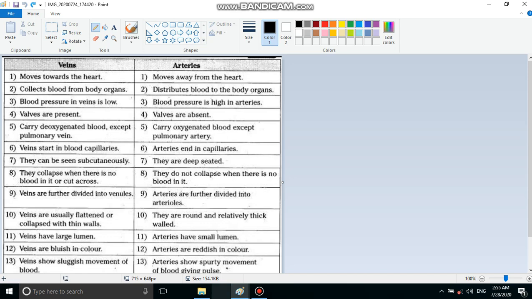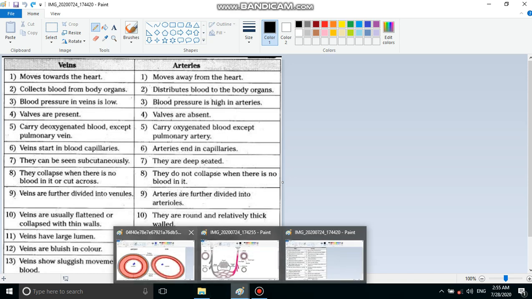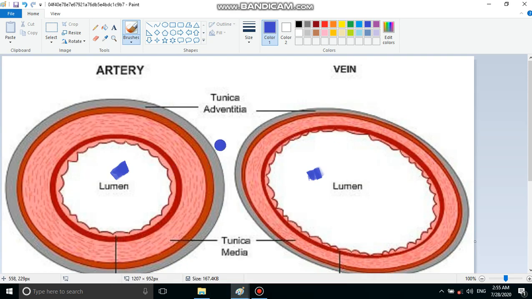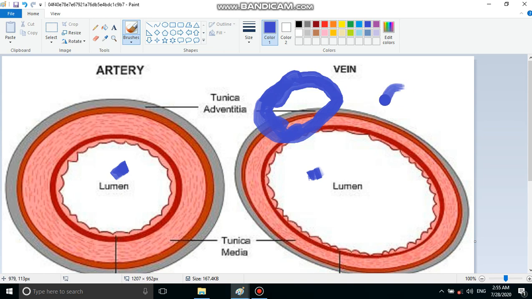If it is asked in the exam, you don't need to draw all these layers. To draw an artery, simply make a tube like this, with a thick wall. Make the wall thick and the lumen small like this. This is an artery. And to draw a vein, simply draw a thin wall structure like this with a big lumen.